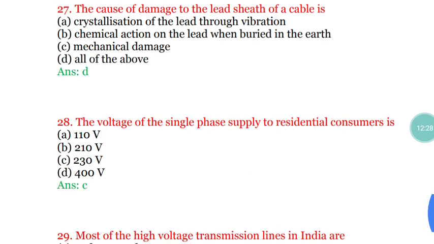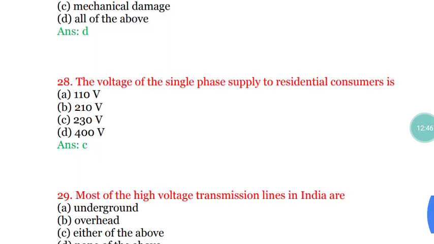Coming to the next question, question number 28. The voltage of the single phase supply to residential consumers is what? What is the value of the voltage of a single phase supply to residential consumers? That is option C, 230 volt. 230 volt is the single phase supply to residential consumers.